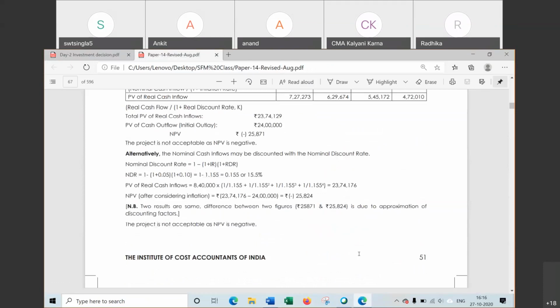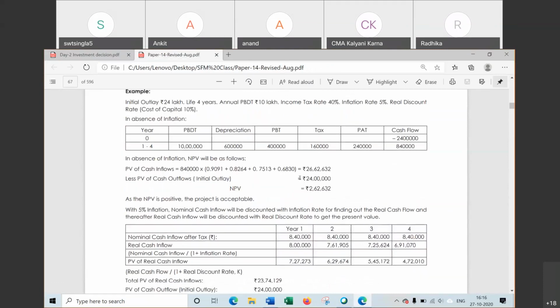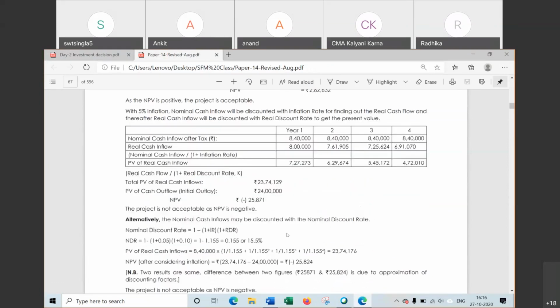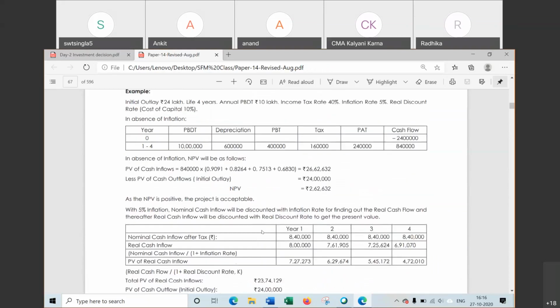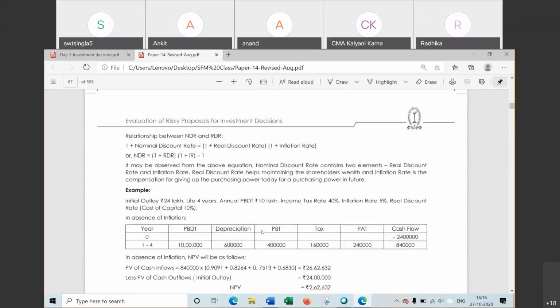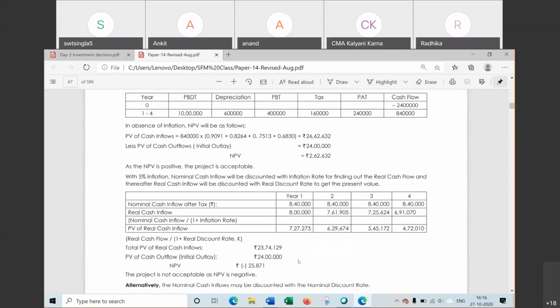Now we will see the solution here. That nominal discount rate is here 15.5%, and at this 15.5%, NPV has been computed. That is minus 25,824. Or it can be computed in this way also. That is, first nominal cash flow after tax 8,40,000. This method can also be used.